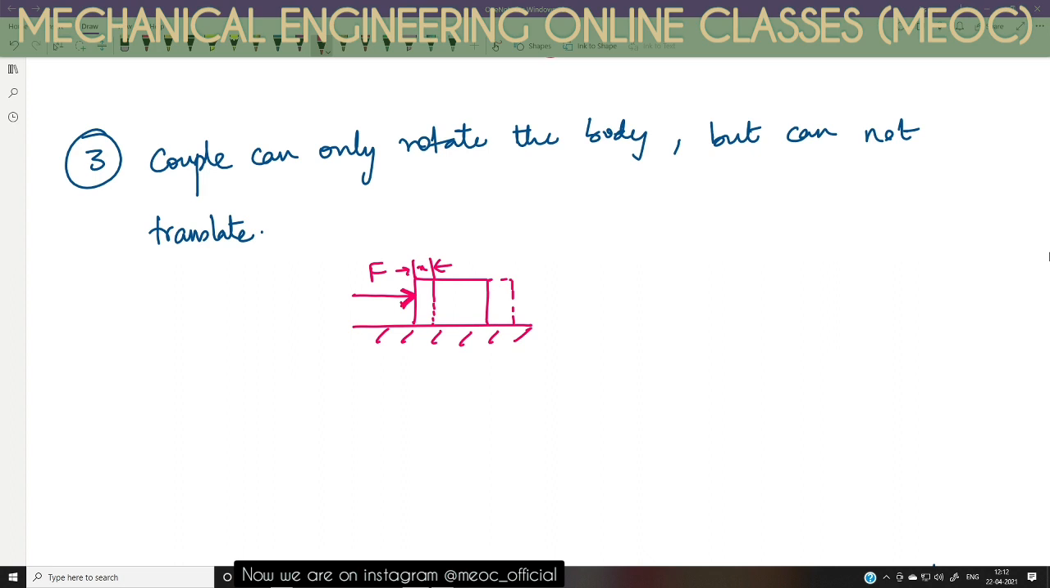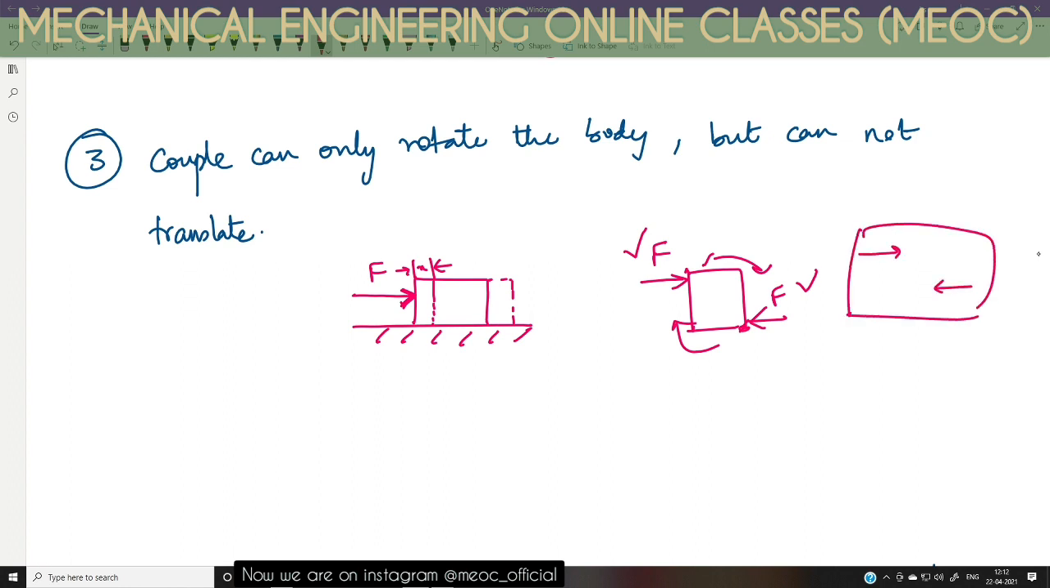This is the translation. But when we have a couple, this is F, this is F. This particular force will try to tip this object about this point, and this particular force will try to tip this object at this point. So eventually the rotation will happen. So a couple, this F and F is a force system forming a couple, two parallel, equal and opposite forces. A couple can rotate the body, but translation is not possible because the two forces are doing their part only to rotate the object. That is the third property.